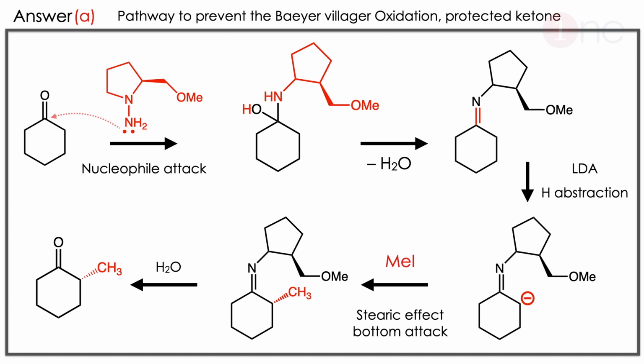Then the methyl iodide attacks. Here methyl iodide attacks from the back side of the methyl group to avoid the steric effect. So the attack is from the bottom. So you have the methyl group at the bottom. So finally the hydrolysis will happen and the ketone will be formed. So here the methyl group is below the plane. So the starting material to product is just methylation, but it involves multiple steps. Here stereochemistry dictates every step. If you go by the normal route, you will end up with the Baeyer-Villiger oxidation.